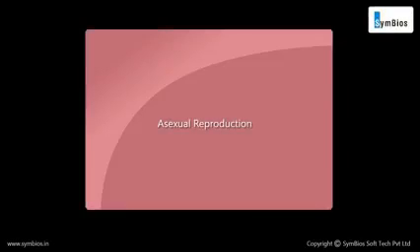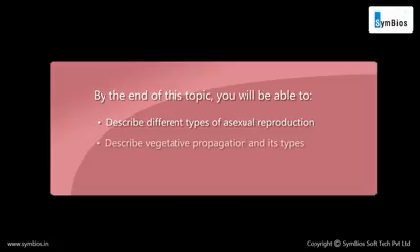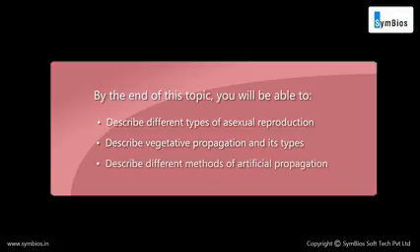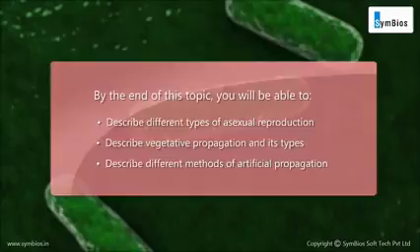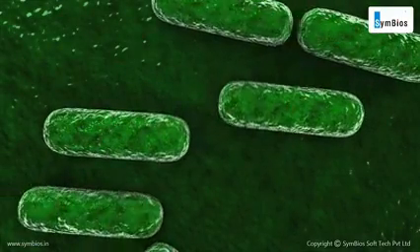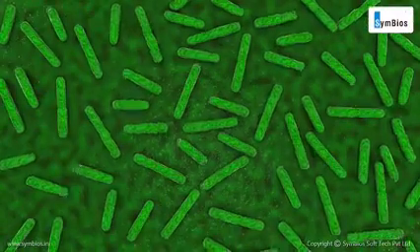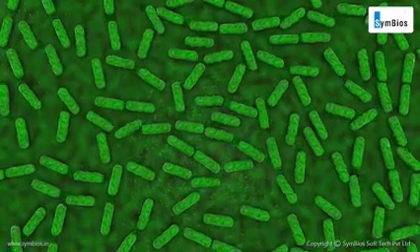Asexual reproduction. By the end of this topic, you will be able to describe different types of asexual reproduction, describe vegetative propagation and its types, and describe different methods of artificial propagation. Asexual reproduction is a form of reproduction that involves the production of a new organism by a single parent.